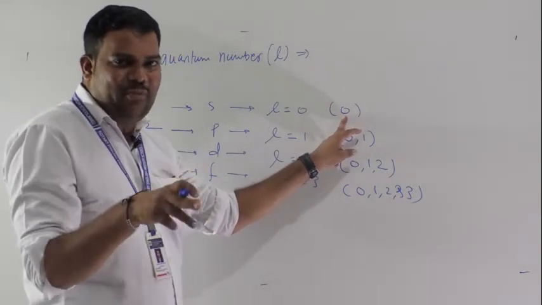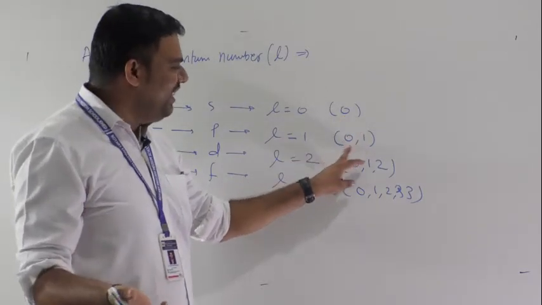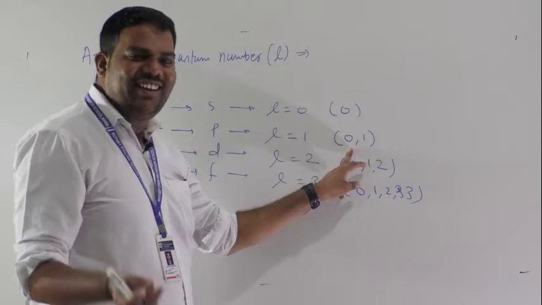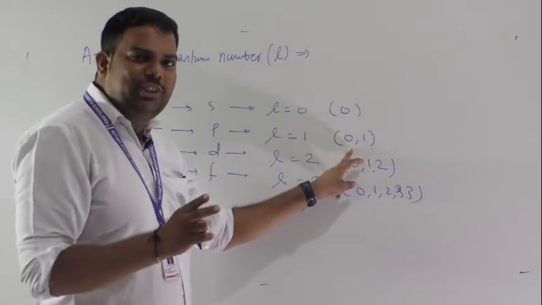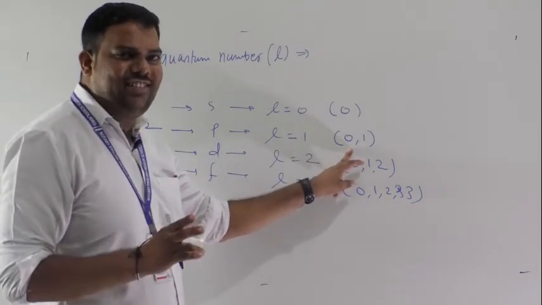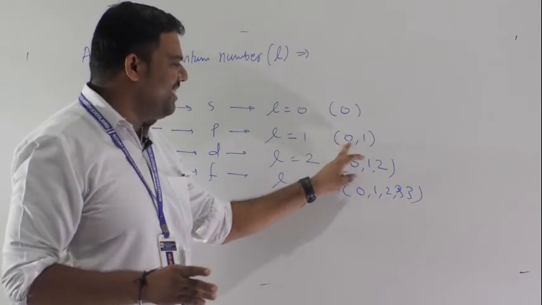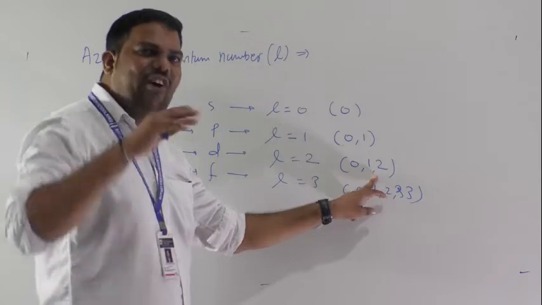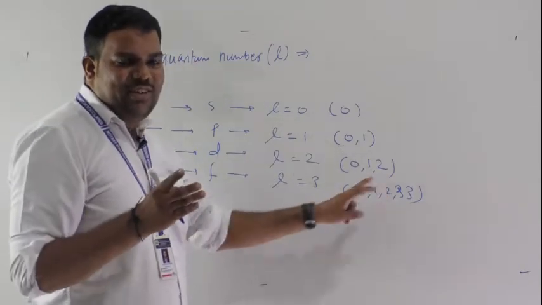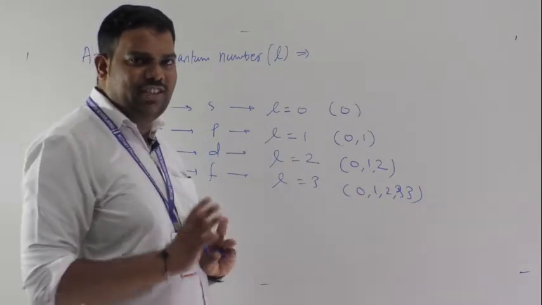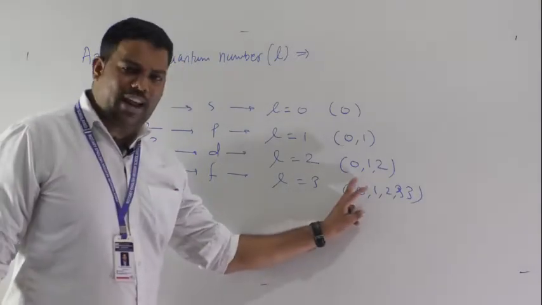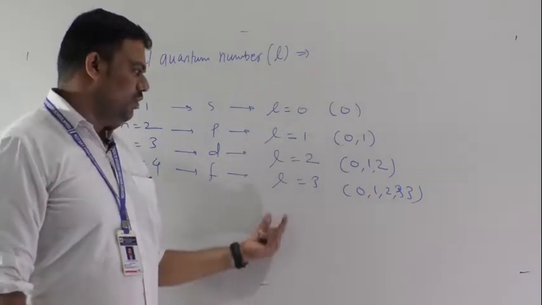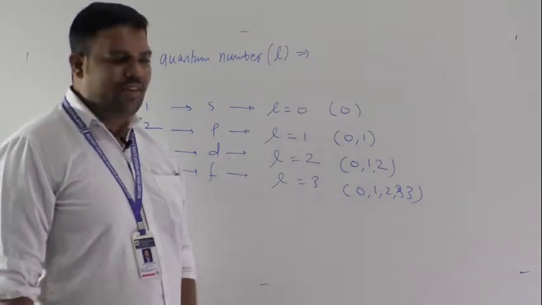In the second shell, how many electrons? 8 electrons. So here 2 subshells are involved in the second shell, that is the L shell, S and P. In the third shell, SPD, and for higher atomic numbers more. Most of the students face problems here. So understood why I am writing again and again here? Understand this well.